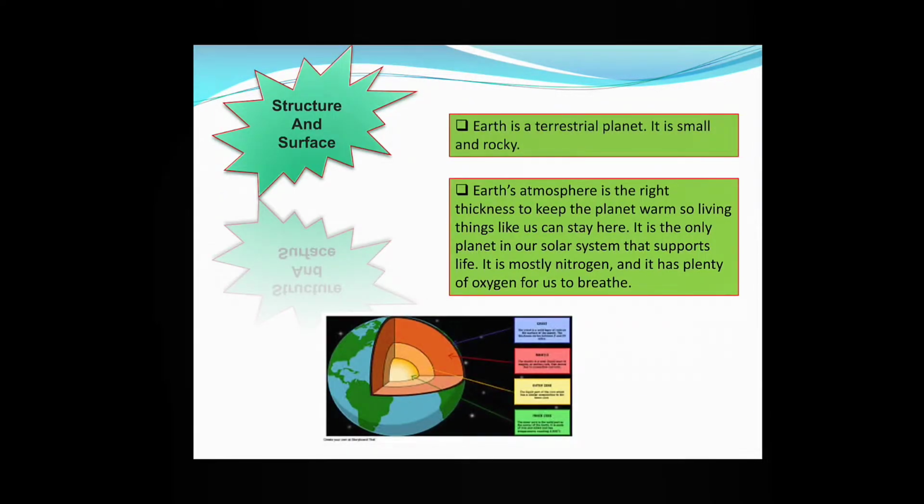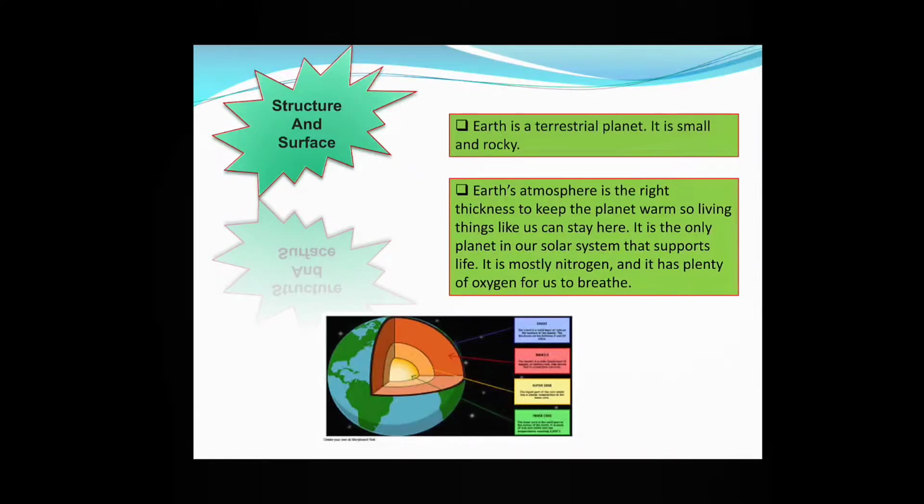Structure and surface. Earth is a terrestrial planet. As we have learnt in the previous slide, Earth is a terrestrial planet. The Earth is solid in nature. It is small and rocky. Earth's atmosphere is the right thickness to keep the planet warm, so living things can stay here. It is the only planet in our solar system that supports life. It is mostly nitrogen and has plenty of oxygen for us to breathe.